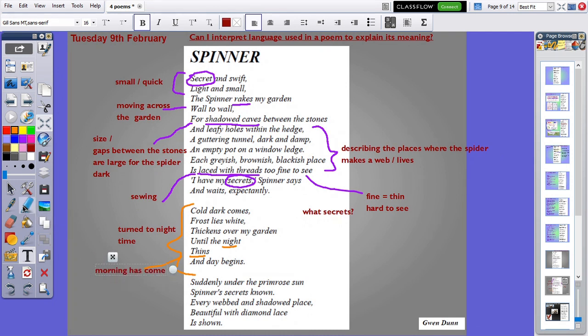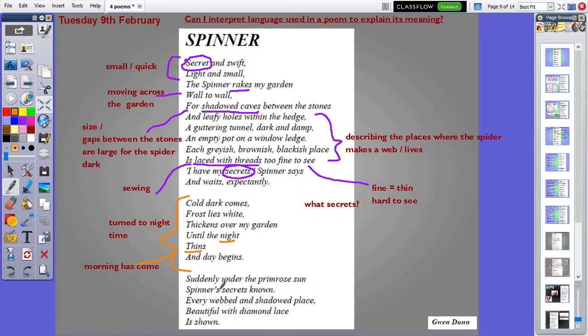And then again, it refers back to secrets. It says, suddenly under the primrose sun, again really nice description of the sun. I wonder what colour that suggests it is. Primrose sun. The spinner's secrets are known. So I wonder what those secrets are. And it's referred to that three times. So when you do your read aloud, think aloud, I'd really like you to ask questions about that and maybe answer them.